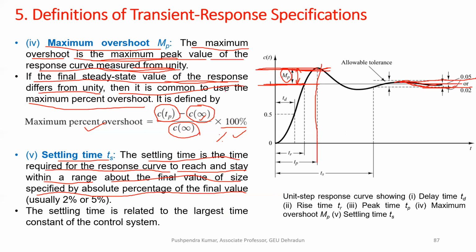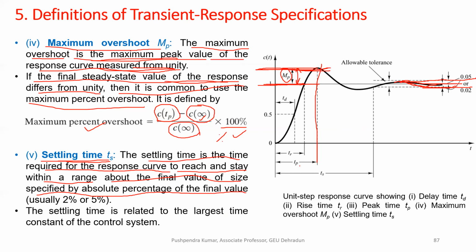In that case, how do we measure the settling time? It is the time where it gets settled and stays there about the final value of size specified by absolute percentage.